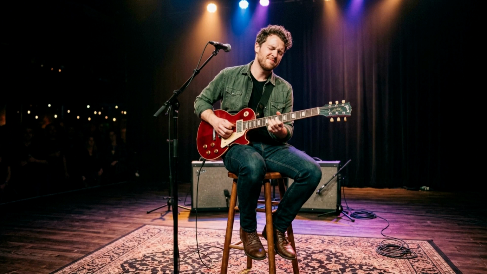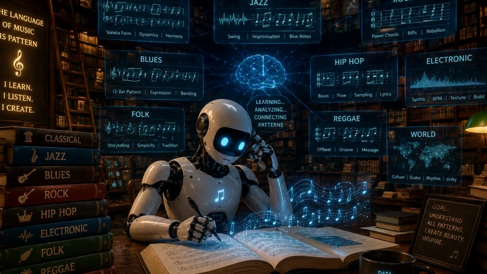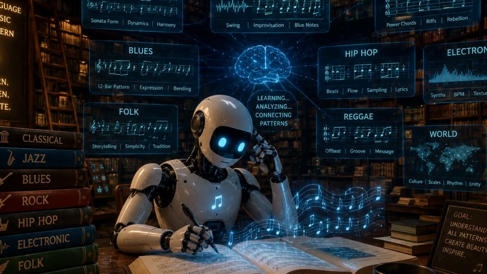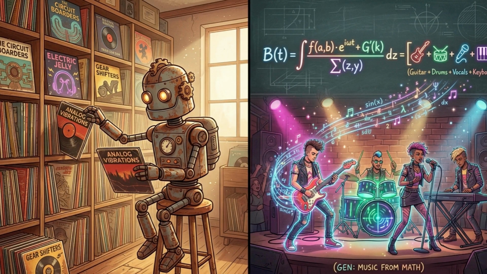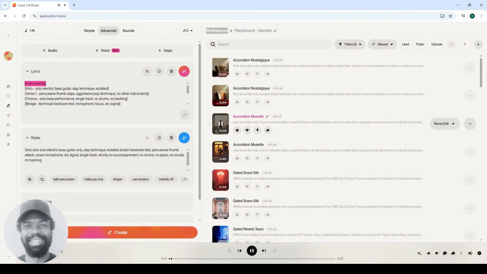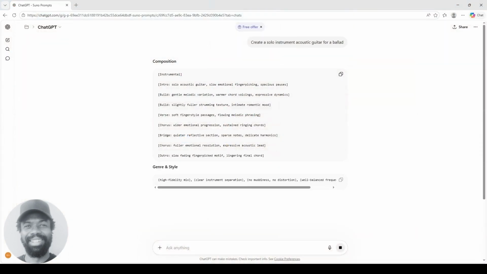So overall, if you want Suno to generate a true solo track, you need to be very aware of the AI's default behavior. Right now, there isn't really a clean prompt. There isn't a very good way of doing this reliably. It's basically just a whole lot of workarounds and gymnastics. So you're going to have to avoid generic keywords. You're going to have to reinforce the solo instructions. And you might actually be forced to use AI tools to generate those prompts. So for now, the best strategy is to use ChatGPT or Gemini to create a highly specific prompt that can be used in Suno.